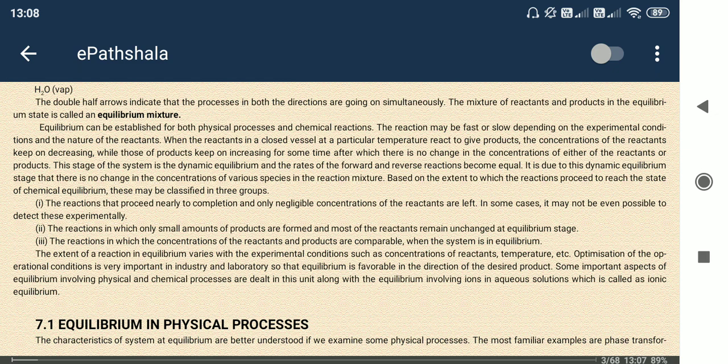This one is physical processes. In the gaseous system, we know that gas can be changed to liquid, then solid, right? Likewise, from solid to liquid, liquid to gas, we can change it. These are physical processes, meaning change of state. In a change of state, we see that equilibrium might be achieved. So what is equilibrium?